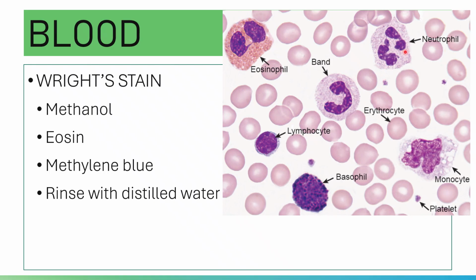And then the granules of your neutrophil are stained lilac, or purple. Your eosinophils, the granules present in the cytoplasm, are stained bright orange red. And then for your basophils, the granules are stained dark blue black.